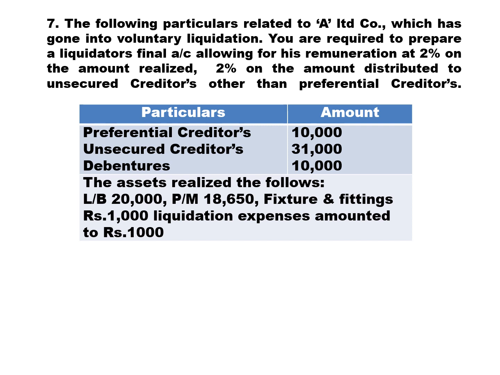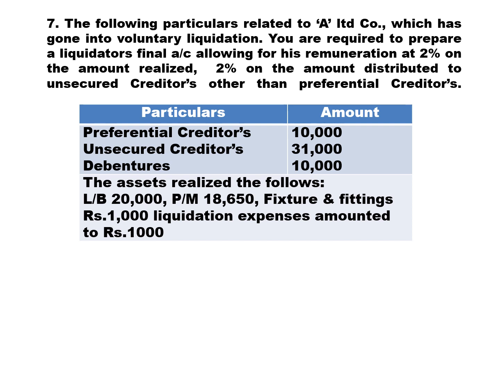That means remuneration, the salary to the liquidator, is calculated at 2% on the amount of assets sold. And 2% on the amount distributed to unsecured creditors other than preferential creditors. That means liquidator remuneration is calculated even on unsecured creditors at 2%.